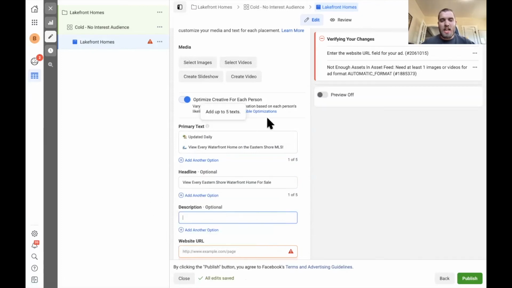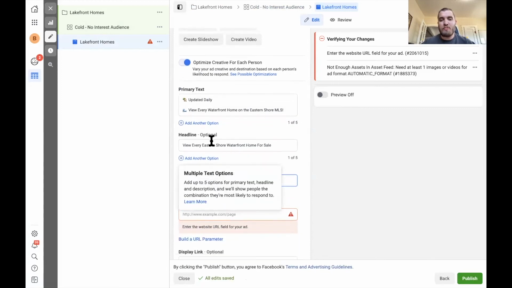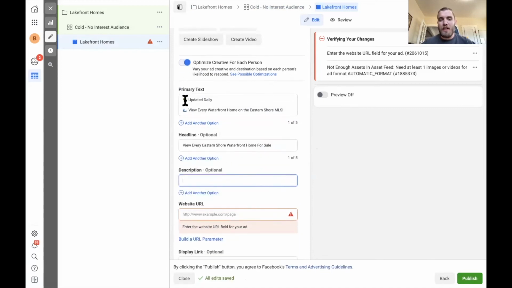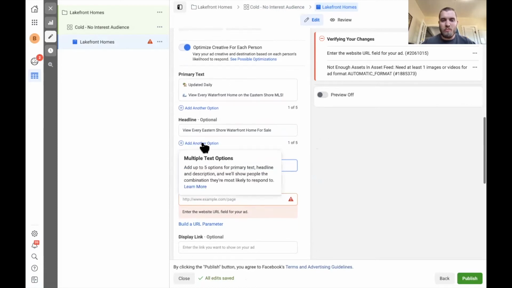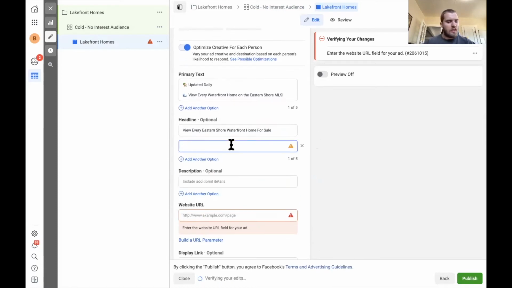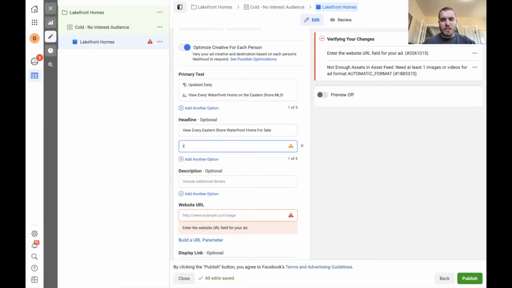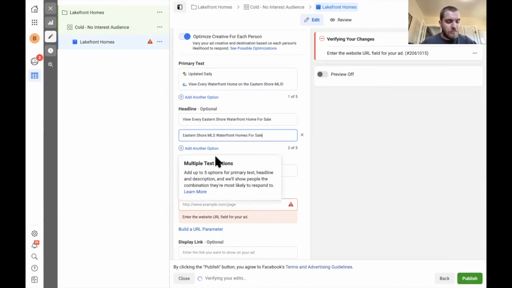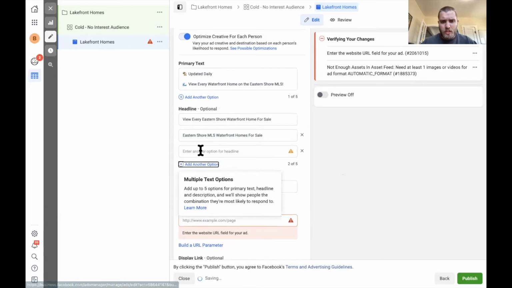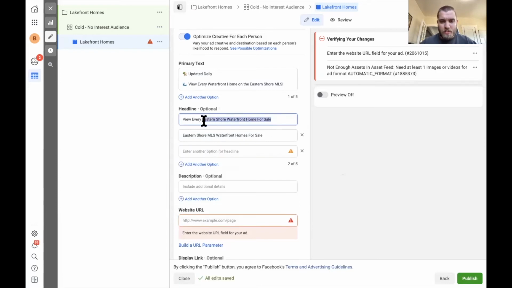And then what the dynamic creative does, it will let you actually split test up to 5 options for these. So I'm not going to split test this because I know it works really well, but I'm going to split test the headlines. So this one says Eastern Shore MLS waterfront homes for sale. And then maybe just do one without the view, just do Eastern Shore.